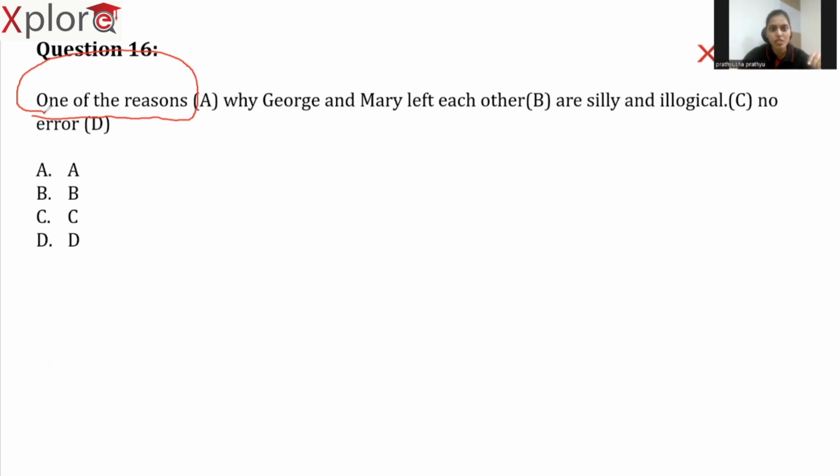We are talking about one reason. So our subject is one, which is singular. So obviously our verb should be singular again. So we need to replace this are with is. So the error is the term are here. So what is our answer? The answer is option C. So what is the right answer? One of the reasons why George and Mary left each other is silly and illogical.